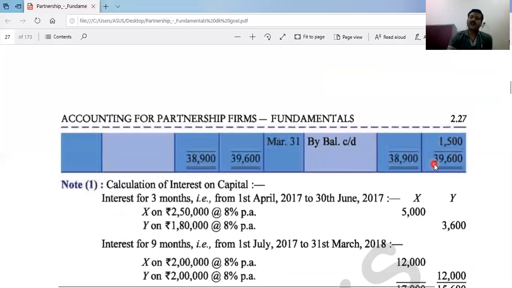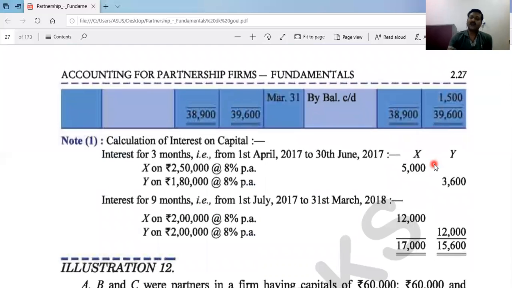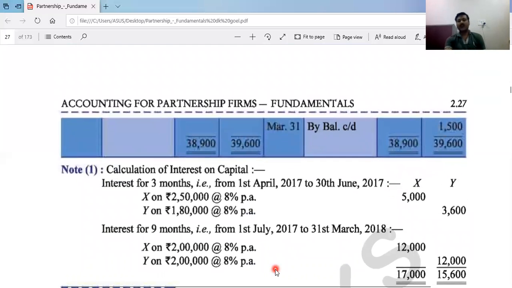That's it. And these are the calculation of interest on capital, students. Okay, now class is over today. Do this and revise it again and again.